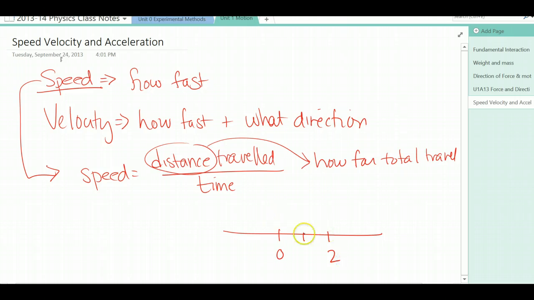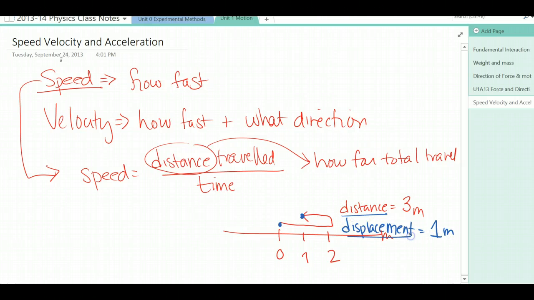So we did this example in class where I talked about if somebody starts at 0 and goes to 2 and then goes back to 1, so they go like this, the distance they've traveled is 3, so we'll say meters. However, if they start at 0 and end up at 1, their displacement, which is a different measurement, is only 1. So we've gone over these in class, distance versus displacement. Remember that distance is a scalar quantity and displacement is a vector quantity. So velocity is a vector quantity and speed is the scalar.